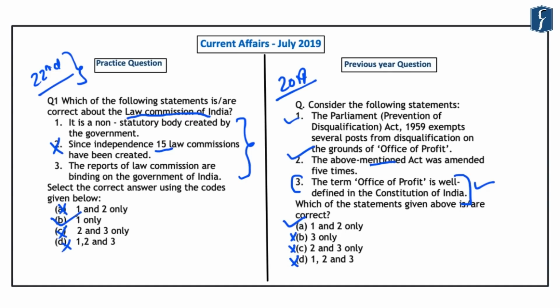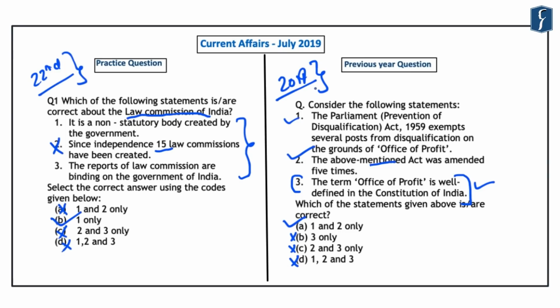So this means that it is neither a constitutional body nor a statutory body. And hence the correct answer here is B, that is one only. So by simply knowing that the 22nd Law Commission is being formed now, you can easily eliminate statement 2. So this question related to the Law Commission, which was in current affairs in the month of July, has been framed on the basis of a question which was asked in the year 2019, which was also formulated by the